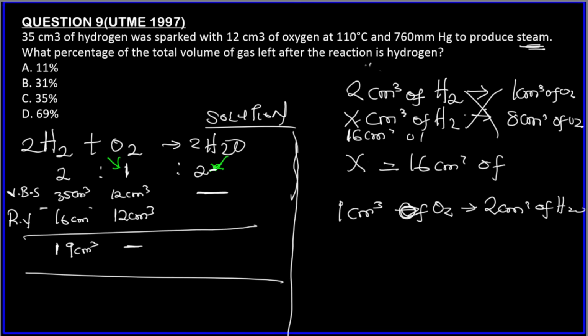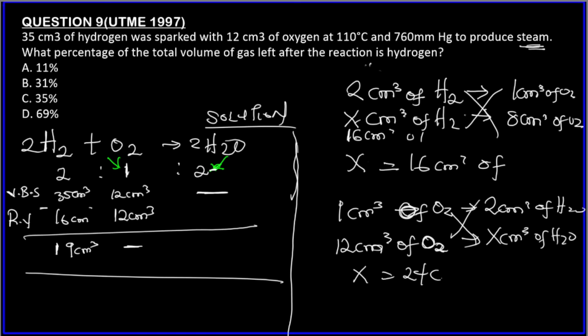And then 12 centimeter cube of O2, the amount of the limiting reagent we have, will now produce how many centimeter cube of H2O? Cross multiply. So x times 1 is x, 2 times 12 is 24 centimeter cube. So 24 centimeter cube of H2O, steam, was produced. So the amount of steam produced is 24 centimeter cube.